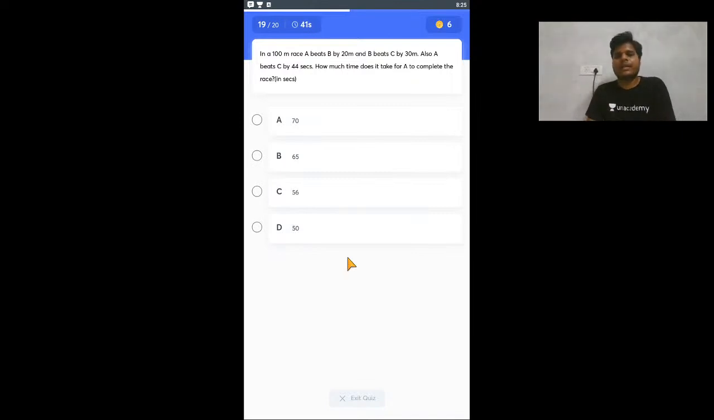So in a 100 meter race, A beats B by 20 meters and B beats C by 30 meters. At that time, your time was constant. So you have to make time constant; distance is directly proportional to the speed. You have to just use that equation. How much time does it take for A to complete the race?